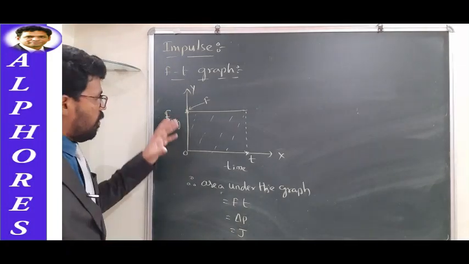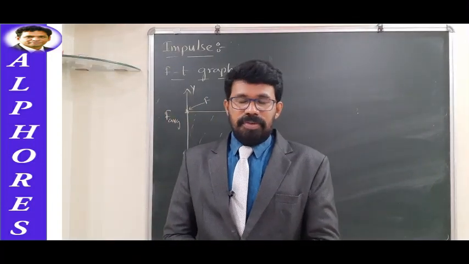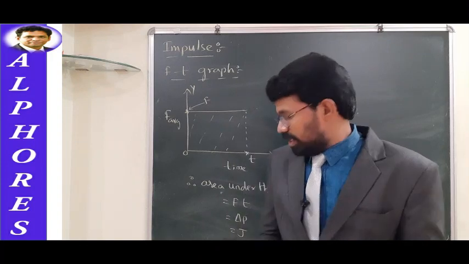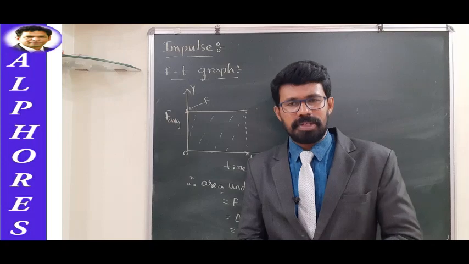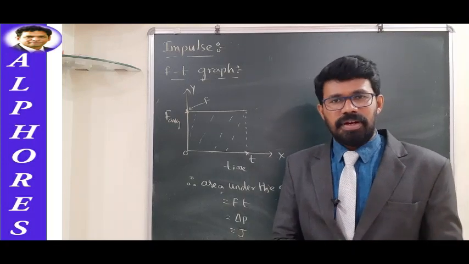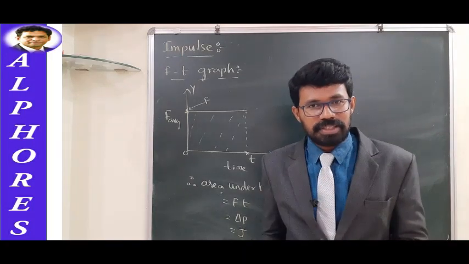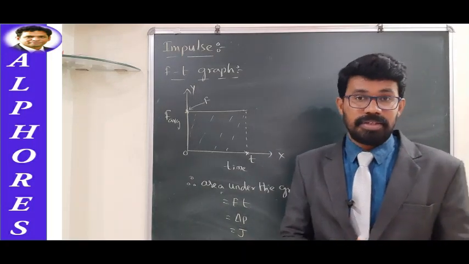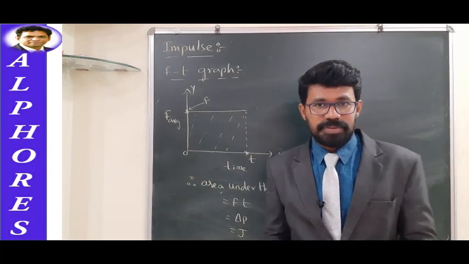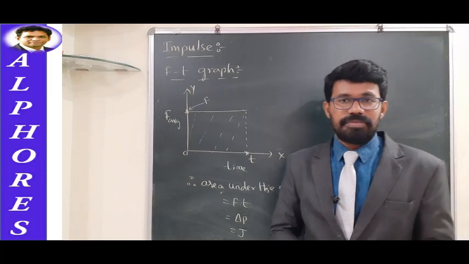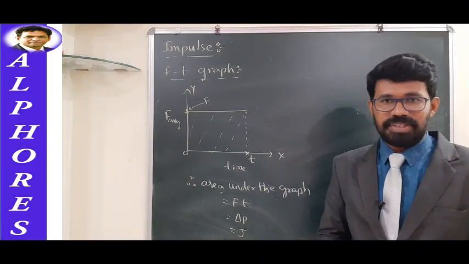So here, one important physical significance you can identify from this Ft graph: when you calculate the area under the Ft graph, it gives us impulse, or change in momentum. If there are numerical problems connected with the Ft graph, and a question is connected with change in momentum or impulse, you can calculate it by just finding the area under the graph. This is one very important physical significance.